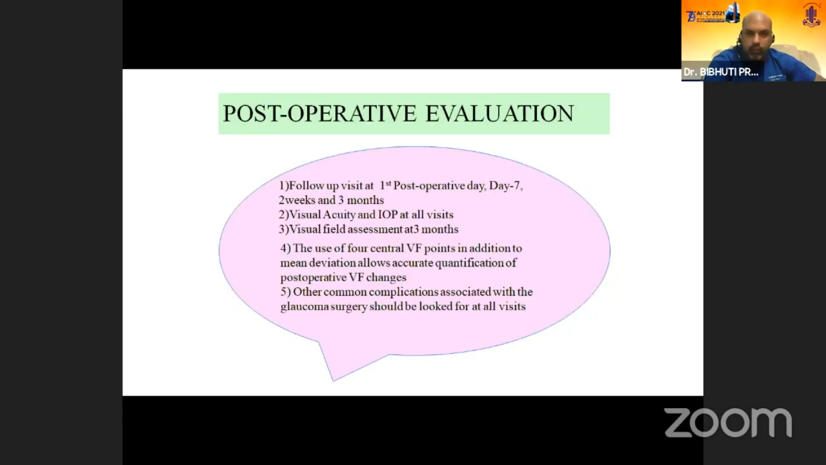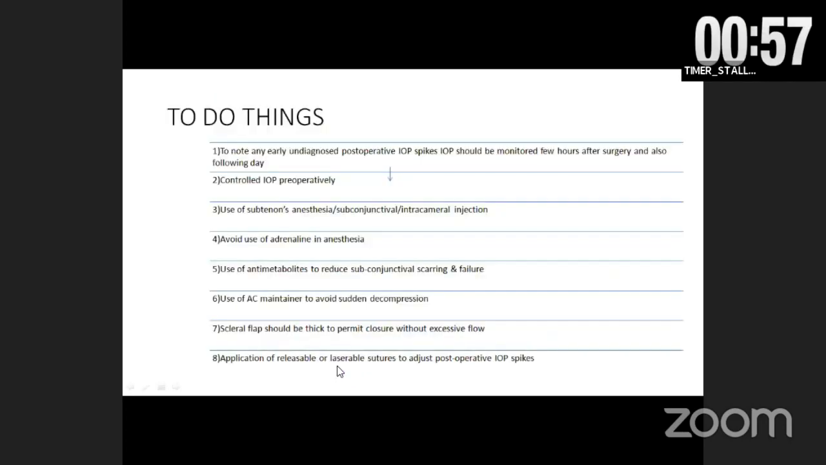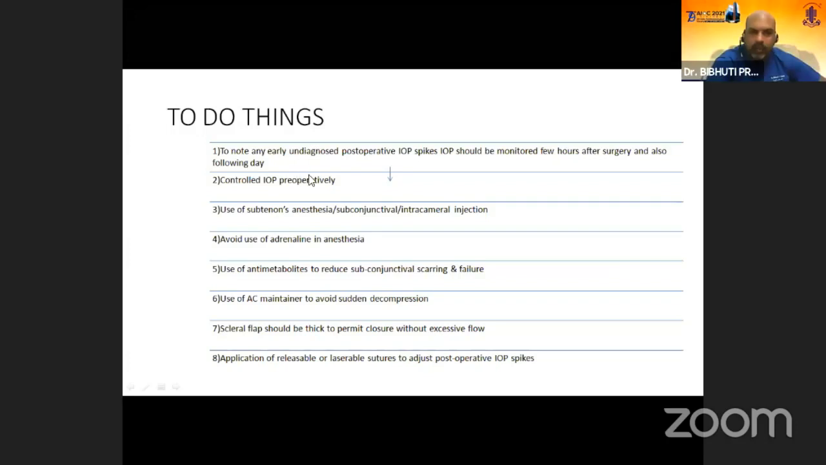The visual acuity and IOP have to be measured and evaluated at all the visits, and the visual assessment to be done. So the things to do are to note any early undiagnosed post-operative IOP spikes, which should be very carefully monitored. IOP should also be controlled pre-operatively.